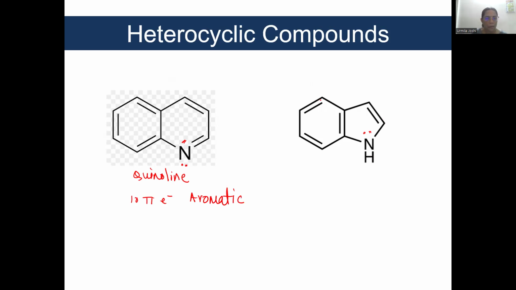Here, 4 double bonds and a pair of electrons inside the ring. Total number of pi electrons is again 10 pi electrons. And so, both these structures are aromatic.